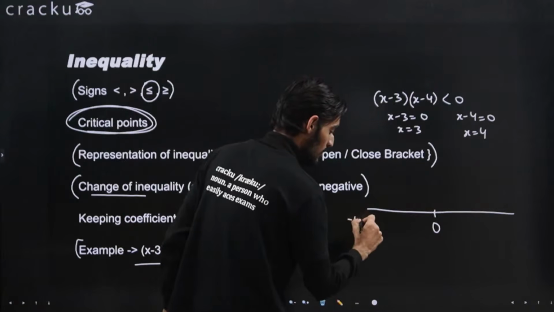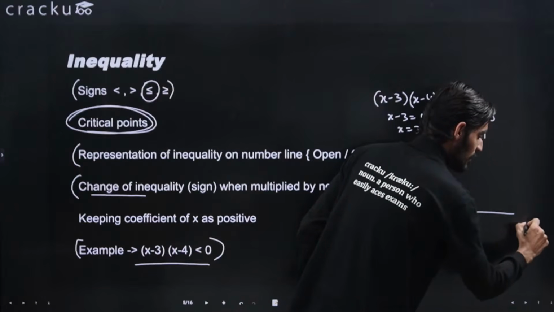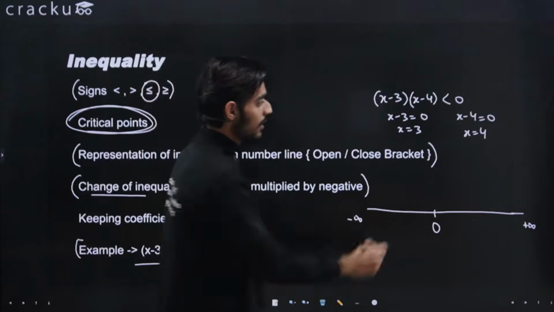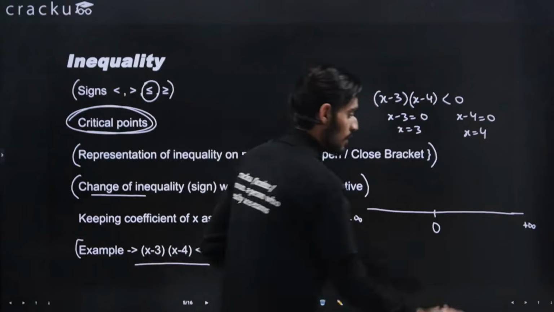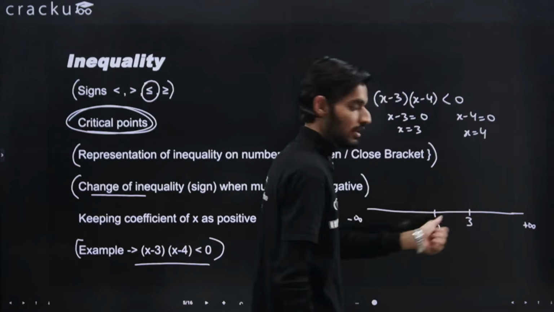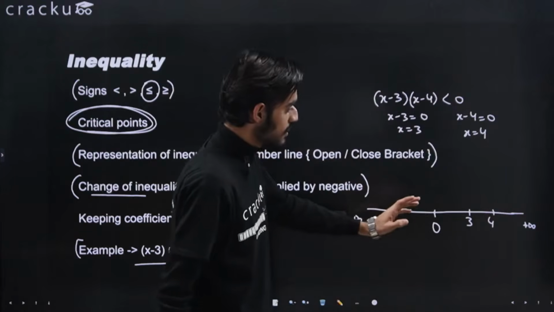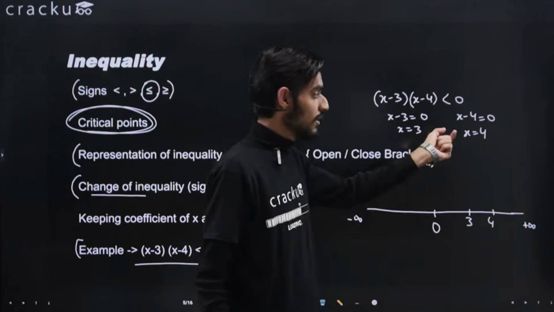Okay, I hope you know the basic understanding about the number line. So here it is positive infinity, all the positive values from 0, and here it is negative infinity, right? So we have the two values that x is equal to 3 and x is equal to 4. So I can just write, okay, take the value here as x is equal to 3 here and 4 here.